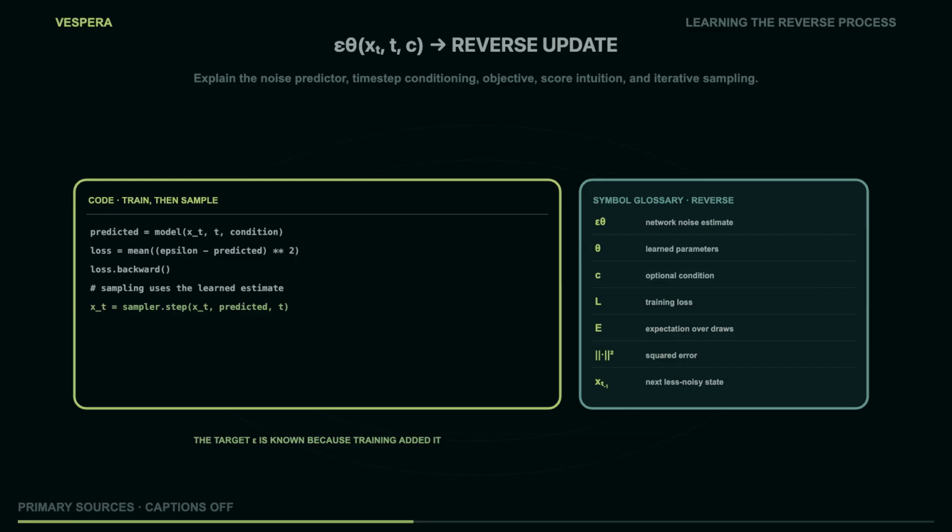The reverse code panel separates training from sampling. During training, predicted is epsilon theta of x_t, t, and c. The loss compares that tensor with epsilon, squares each difference, and averages. Backpropagation changes theta. It does not directly change x_t. During sampling, theta is frozen. The sampler reads the model's estimate and computes a new state. So L names the scalar objective, E means average over many random training draws, and the squared norm says large component errors receive a larger penalty. The same predictor participates in two loops, but only one loop updates the model.